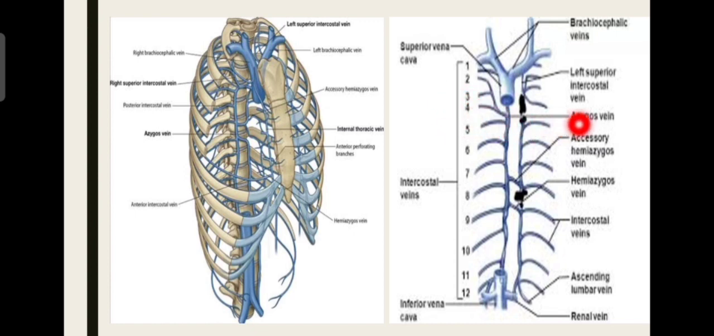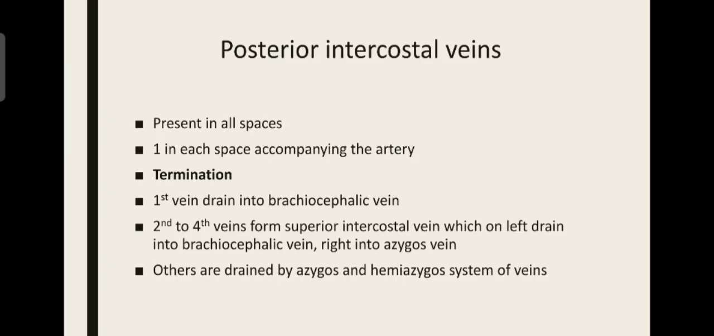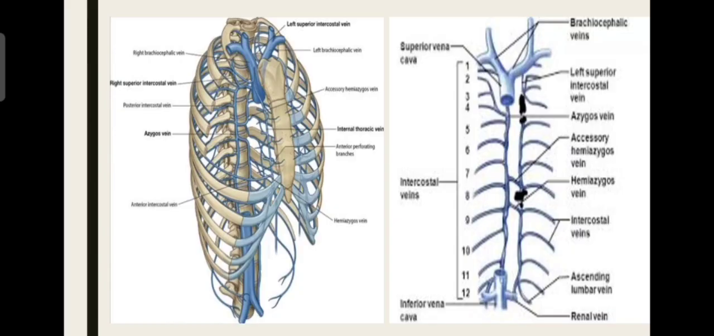While here on the left side, 2, 3, 4 drain again into the brachiocephalic veins, because here we do not find any azygos vein. That is, we have hemiazygos and accessory hemiazygos. Since we don't have an azygos vein, remember like that, it directly drains into the brachiocephalic vein. That is on the left side. On the right side, the superior intercostal vein drains into the azygos vein. All the others are drained by the azygos and hemiazygos system of veins.